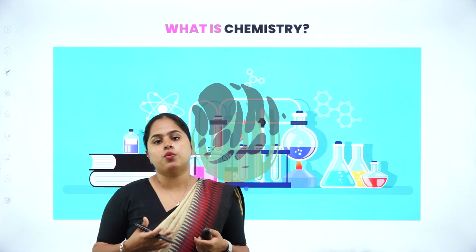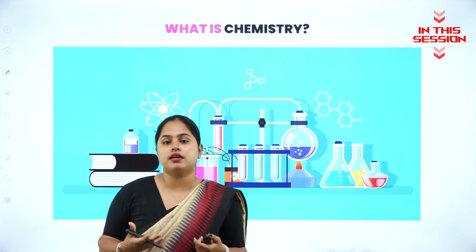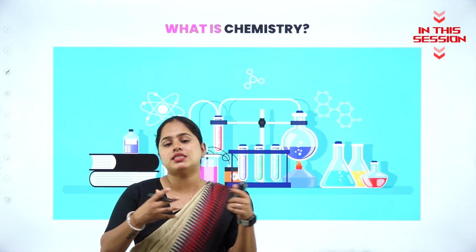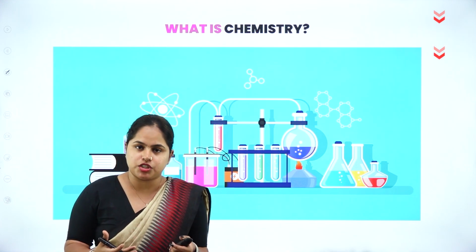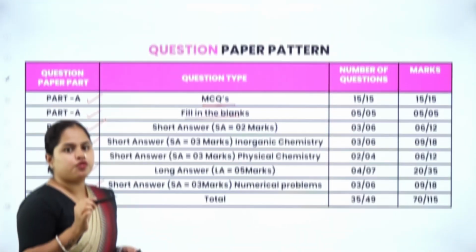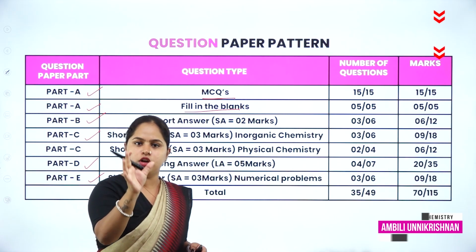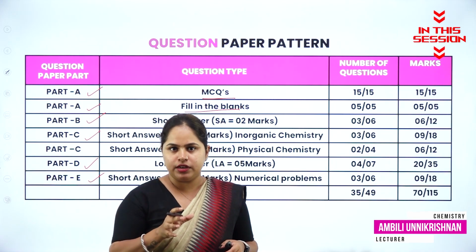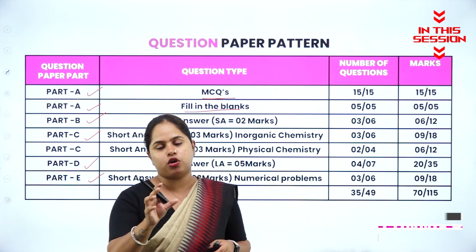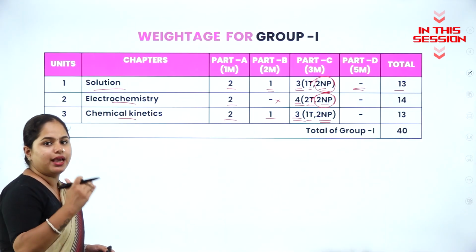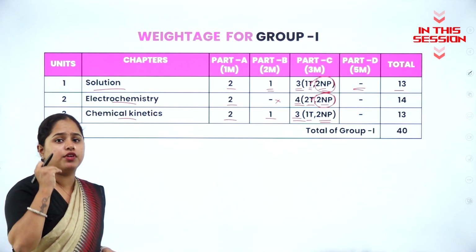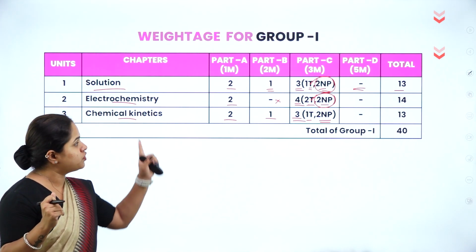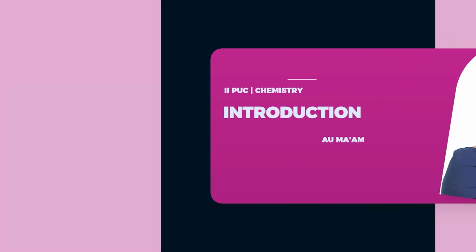Chemistry concerns with the substances with which the matter is composed of, their reactions, their properties, and how these substances can react with each other and form new products. So for fill in the blank questions, you will be given options there. That is, the answers will be already given, and from that you have to choose the correct option and fill in the blank. Solution, electrochemistry and chemical kinetics are very important because you have two numerical problems from each of this chapter.